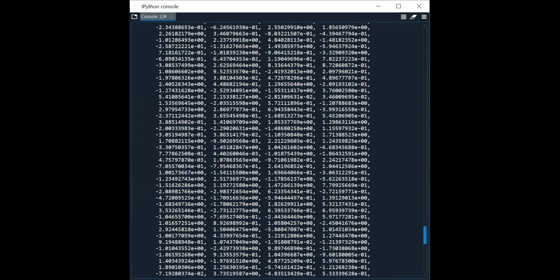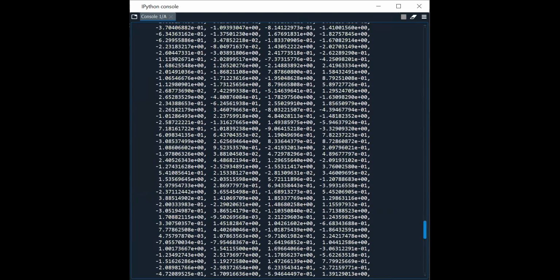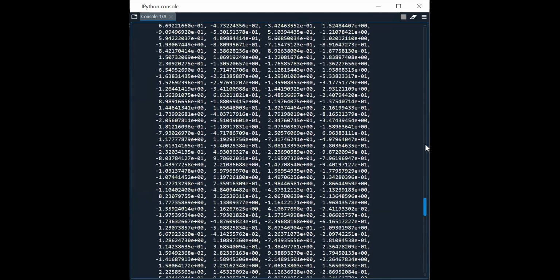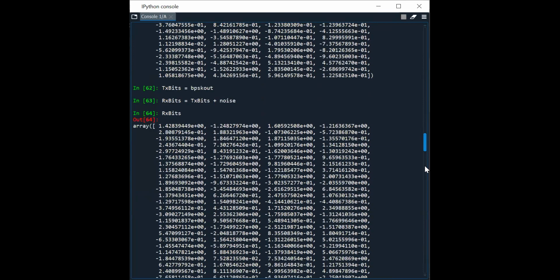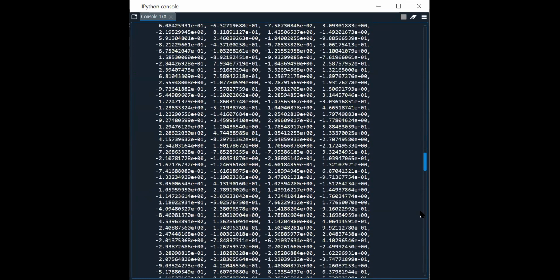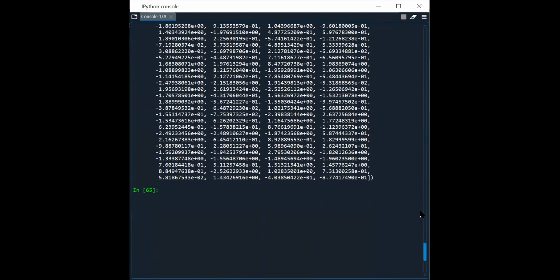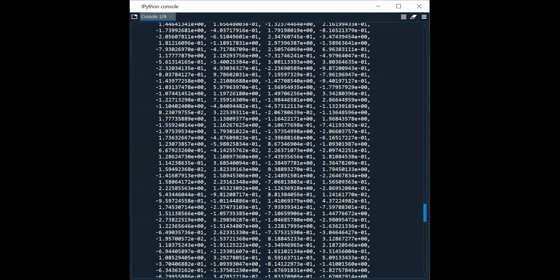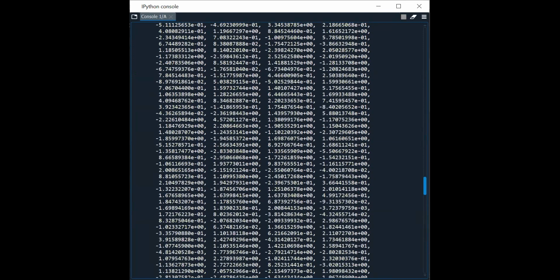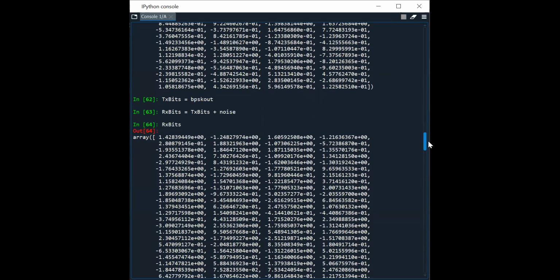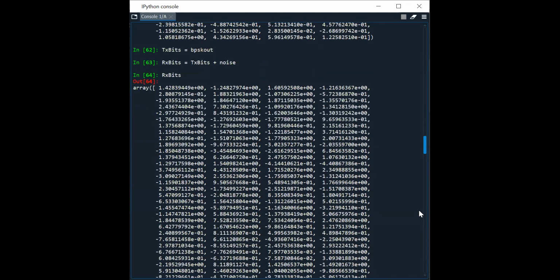Sir, the corresponding elements will be added, sir, in the array. Yes, yes, yes. We have seen how it is done, and you can take a small example and check. Oh, okay, sir. Corresponding elements will be added. Now this is the received bit. This received bits will be given to the demodulator or demapper, isn't it? Yes, sir. Received bits will be given to the demapper.